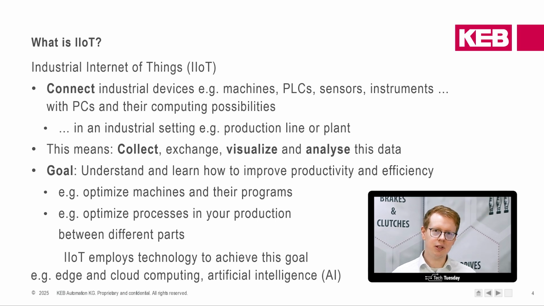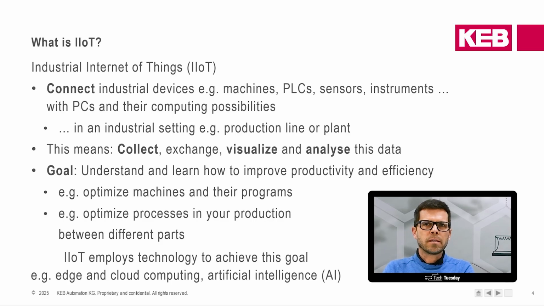And to summarize it, you can collect, exchange, visualize, and analyze the data that you collect from machines. And what is important is that this happens in an industrial setting. This is the first I in IIoT. This is not home automation or smart homes, whatever, but we are talking about machines and controllers and a production line or a complete factory or plant where you collect that data, you visualize it, and you analyze it to improve productivity, either for machines or your complete production line or plant fabrication, and the efficiency as well.